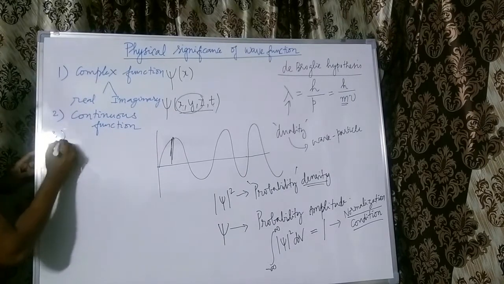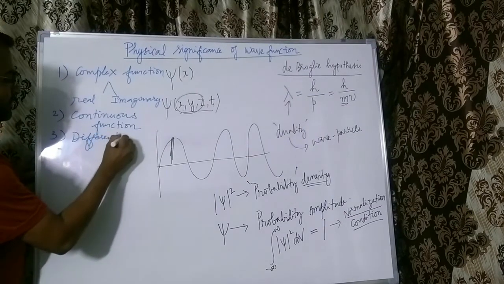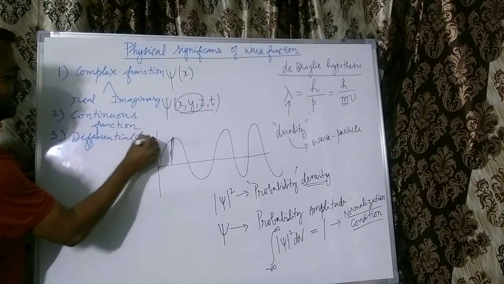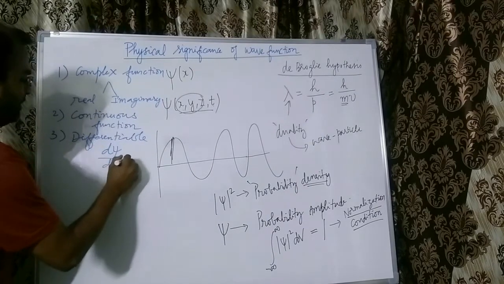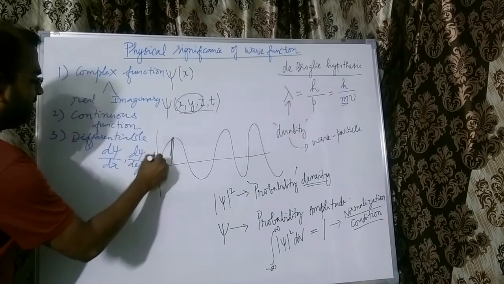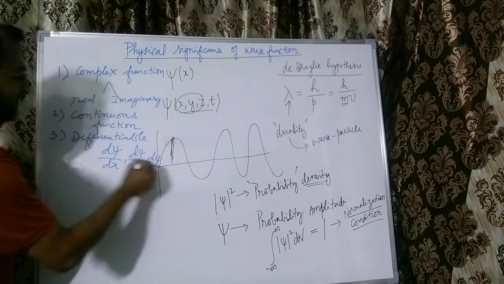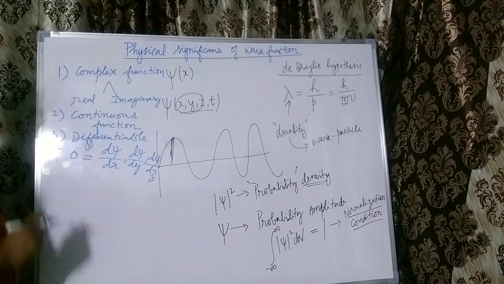The wave function should be differentiable at all points in space. That is, the first derivative at least should exist with respect to, of course, x, y, or z. That means these quantities should exist. They should not be equal to 0.